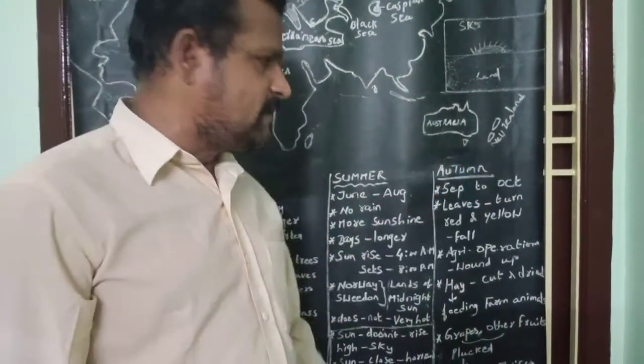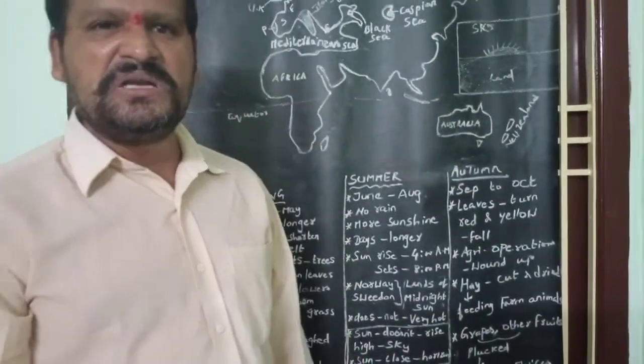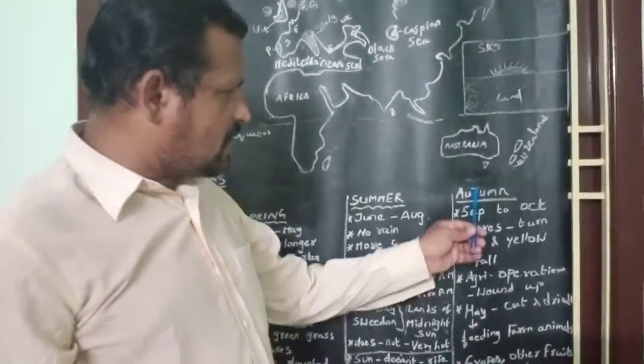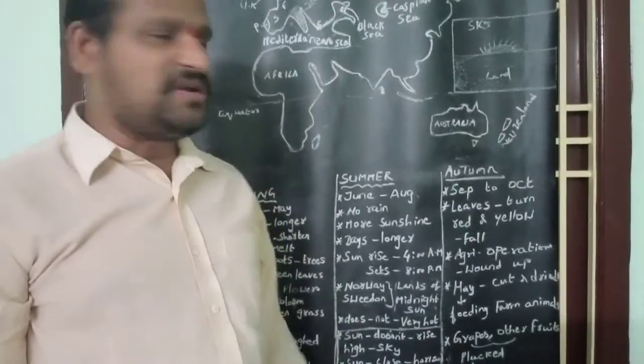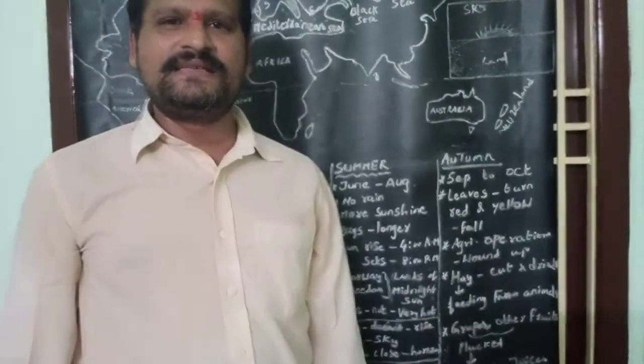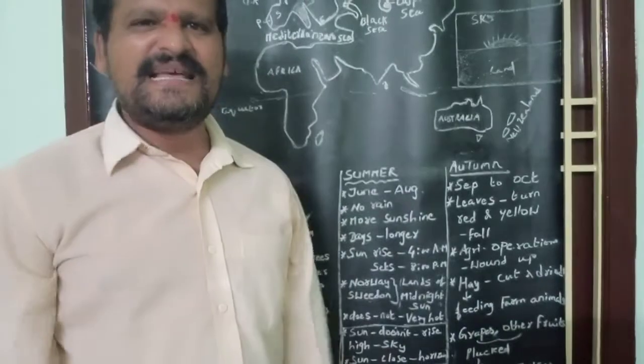In autumn season, tree leaves turn red or yellow in color and begin to fall from the tree. Thus, trees stand entirely leafless.